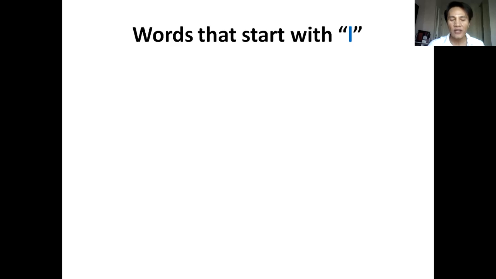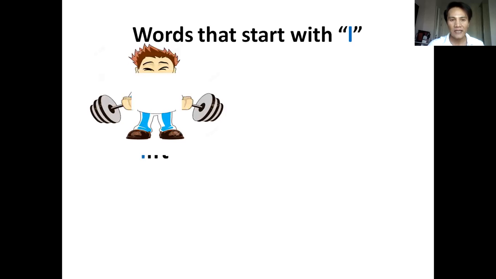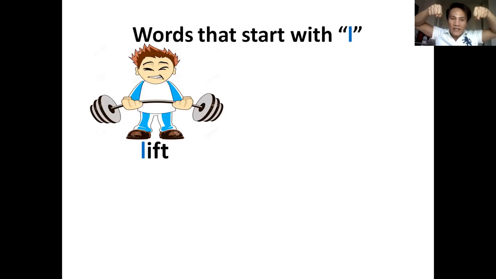Now what are the vocabulary words that start with letter L? First, do you see the picture? The word is lift. Again, lift. You put something in it, that is lift.